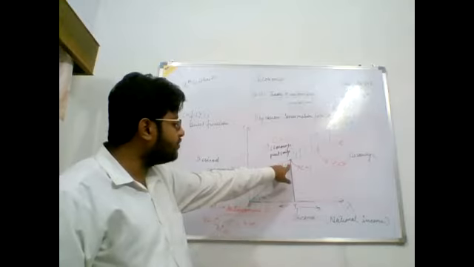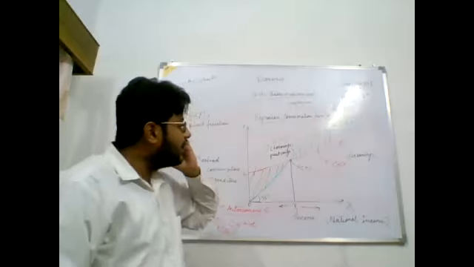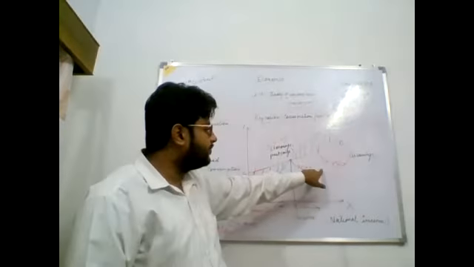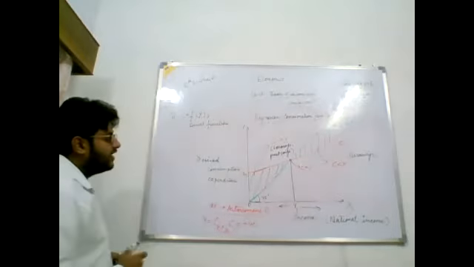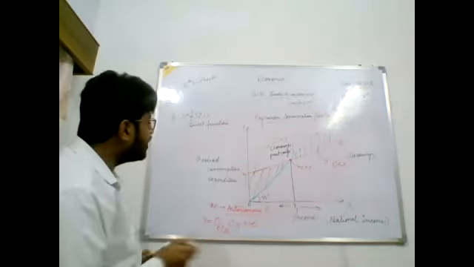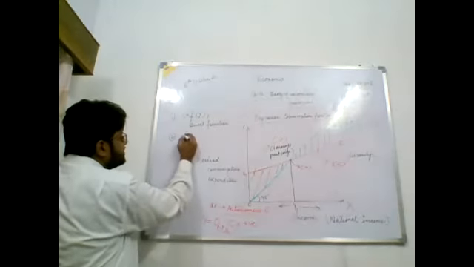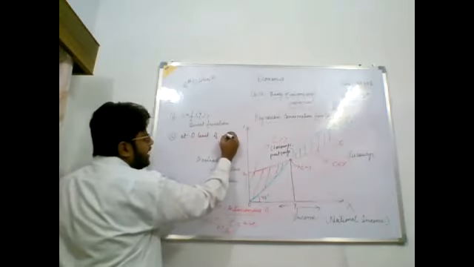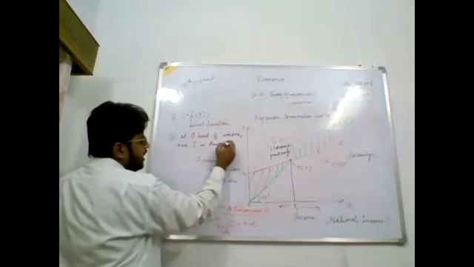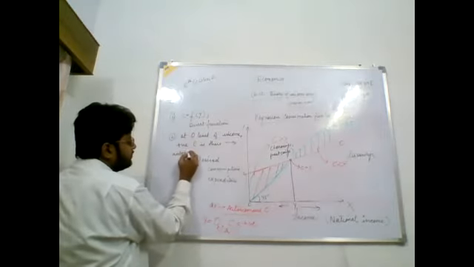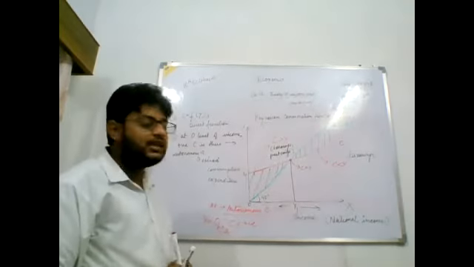Then there is a second point where our consumption and income are equal, and the third level where income is more than the consumption, or you can say consumption is less than the income. These are the 3 points that we have got. So first point is that it is the direct function of income. Then you can write that at zero level of income, some positive consumption is there, which is known as the autonomous consumption and independent of the level of income.